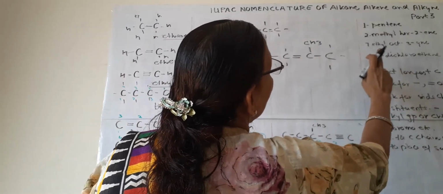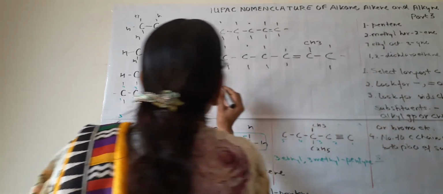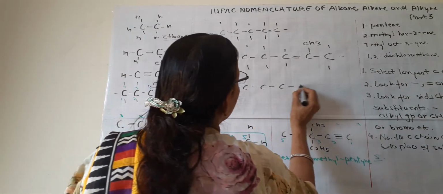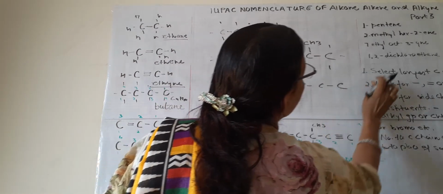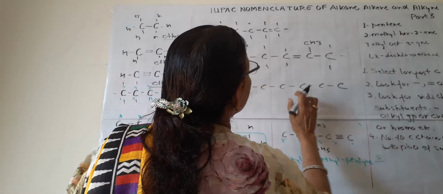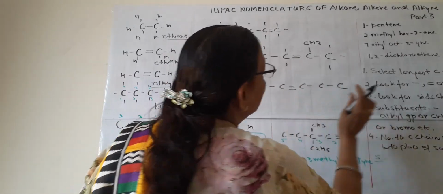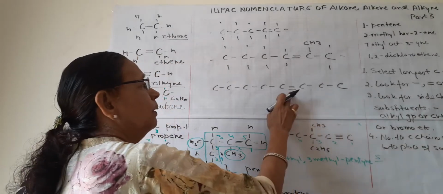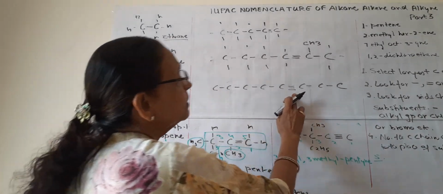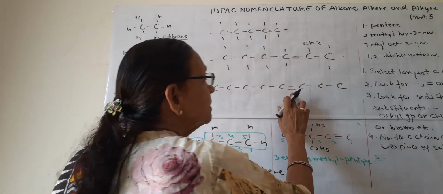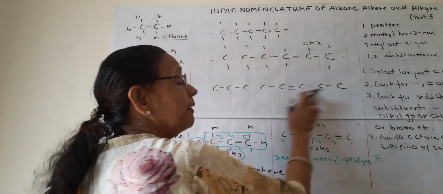Now 7-ethyl oct 3-yne. Oct means 8. 1, 2, 3, 4, 5, 6, 7, 8. 3-yne. So 1, 2, 3. On third carbon atom, the triple bond should be there. So it is oct 3-yne. Now 7-ethyl. So this is double bond, it is triple bond, it is having priority.